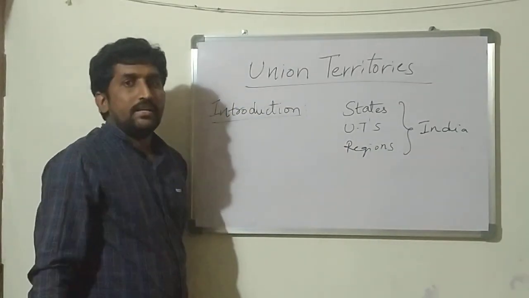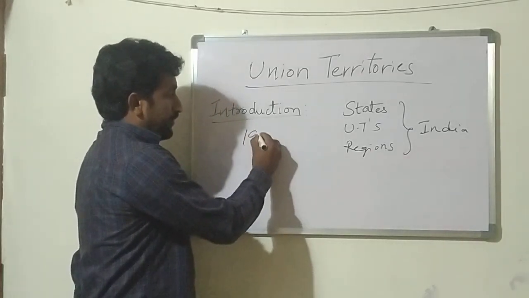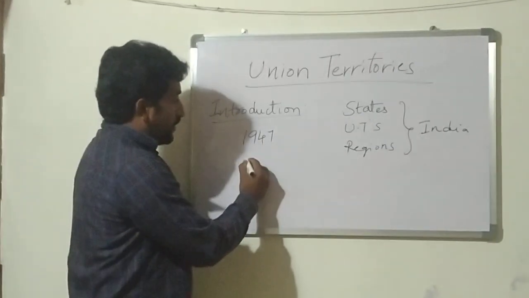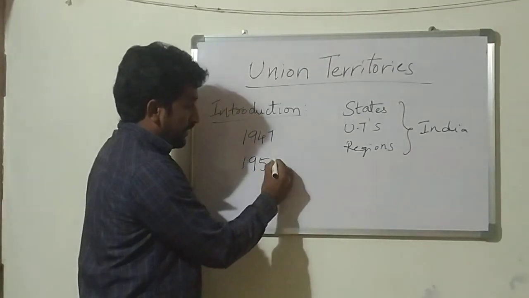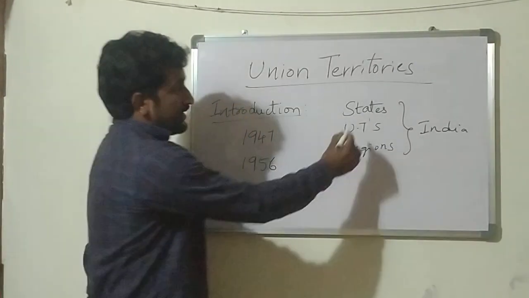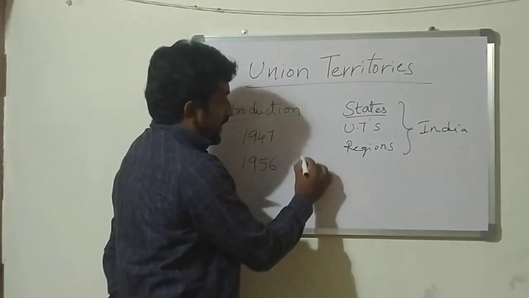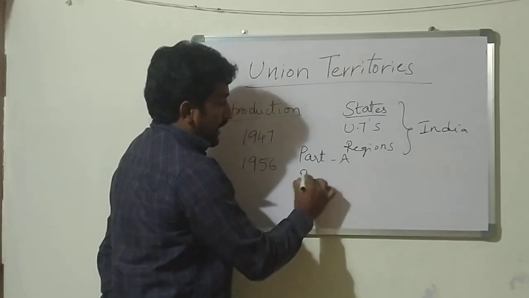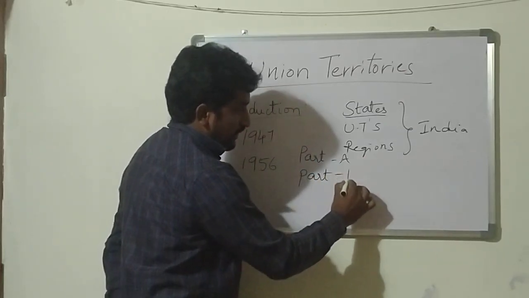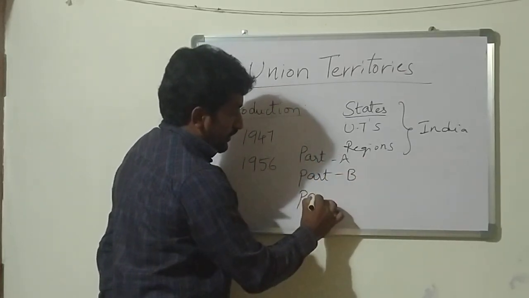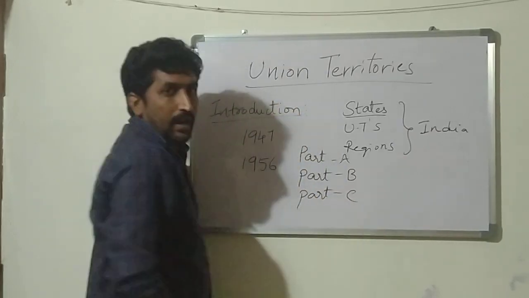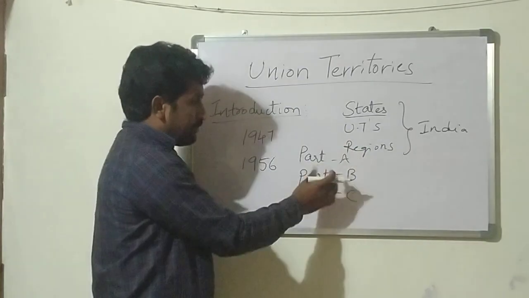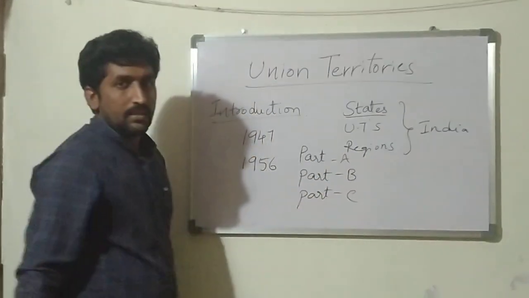So India got its independence in 1947. Okay, from 1947 to 1956, Indian states were divided into Part A, Part B, Part C. Like this, all the regions were divided into Part A, Part B and Part C.